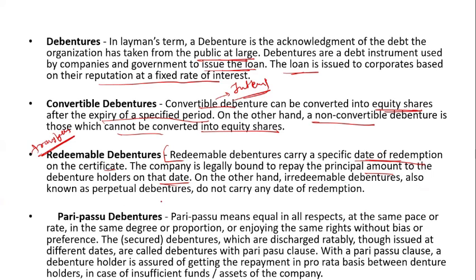Then the irredeemable debenture, also known as a perpetual debenture, does not carry any date of redemption. No date of redemption is given, no date of transfer is given. So this is an irredeemable debenture. Now, the pari passu debenture, this is important.